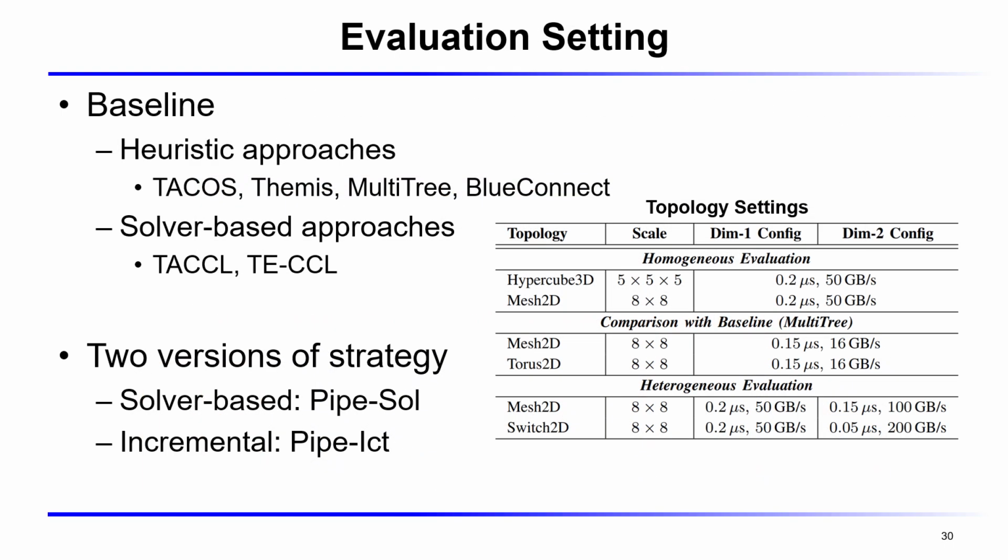We introduce our evaluation setup. We compare against two classes of baseline, heuristic approaches and solver-based approaches. Our method comes in two versions, a solver-based variant and an incremental variant. As shown in the table, we evaluate across a range of topologies under both homogeneous and heterogeneous bandwidth settings.